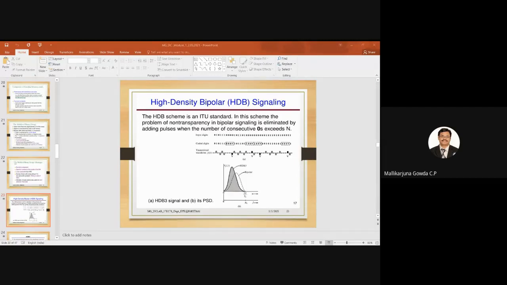So the sequence B00V is used when there is an even number of ones following the last special sequence, and the sequence 000V is used when there is an odd number of ones following the last sequence.